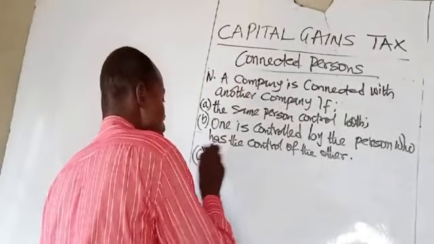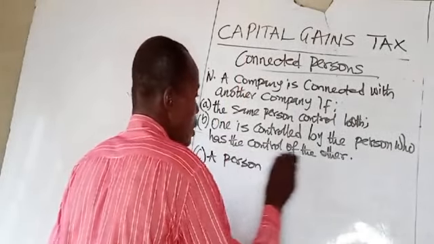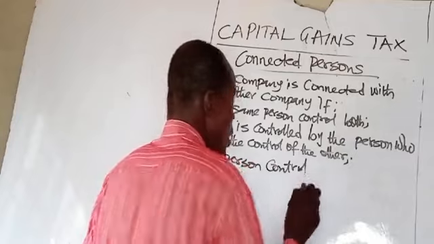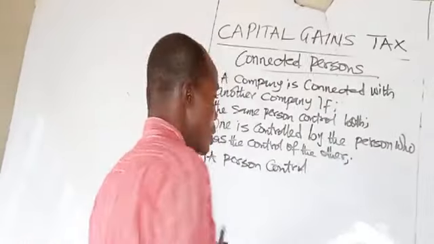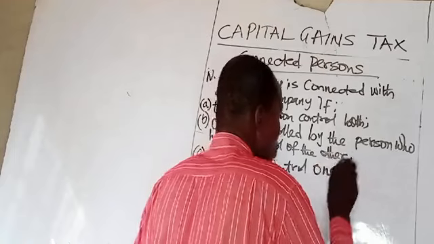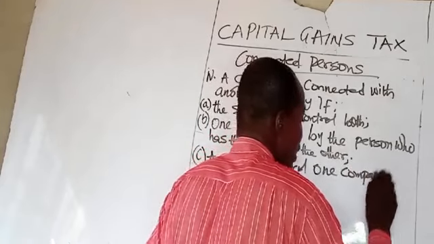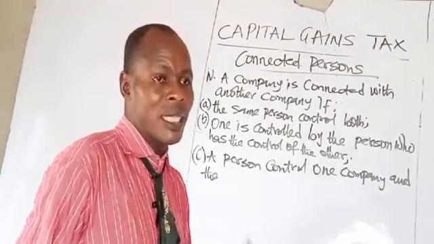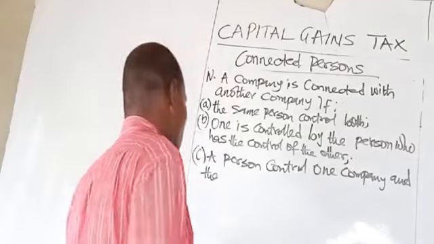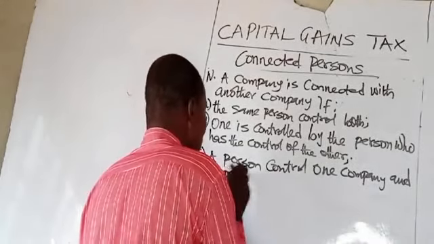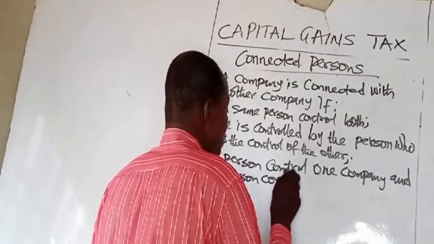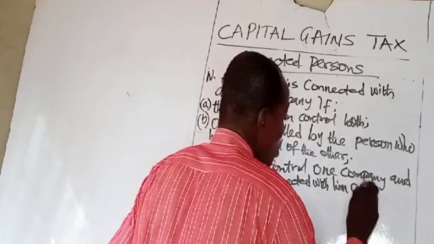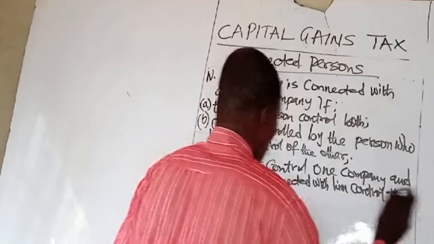A person controls one company and the person connected with him controls the other.